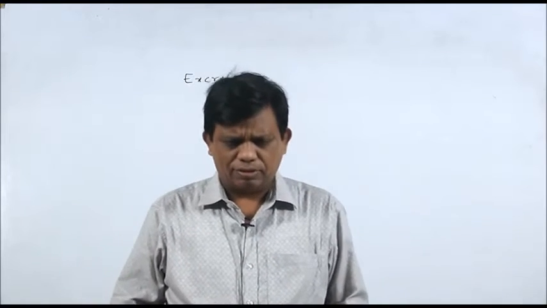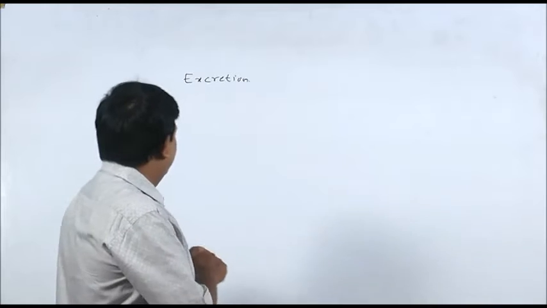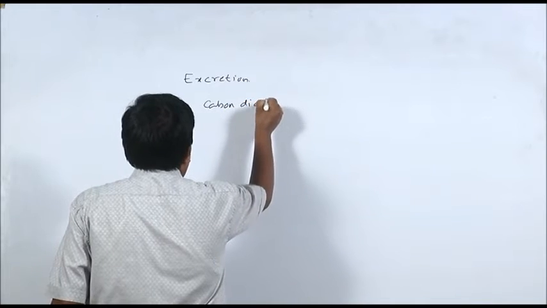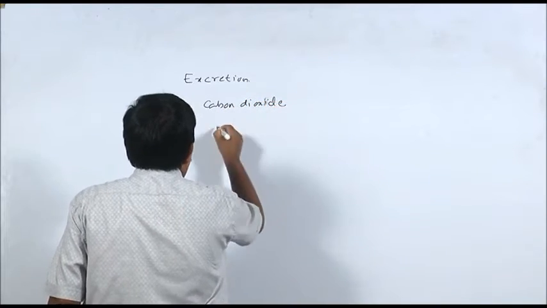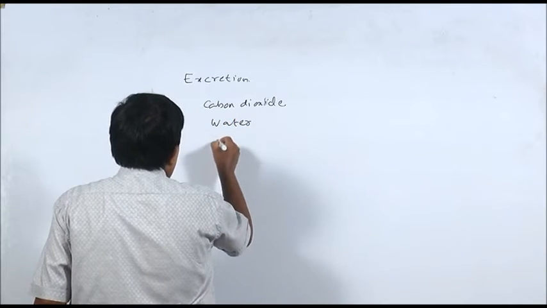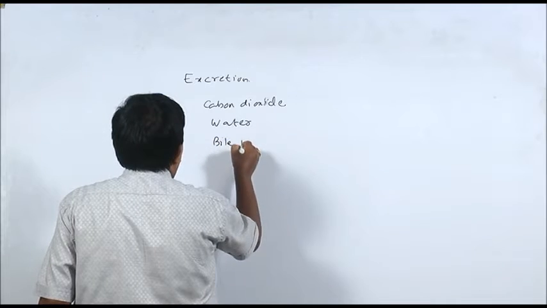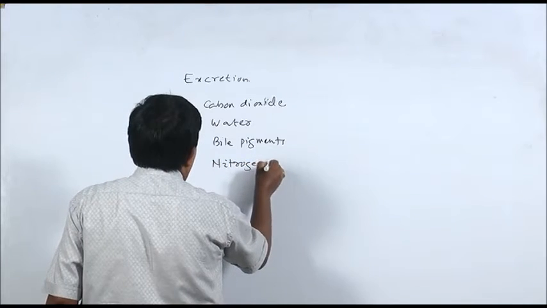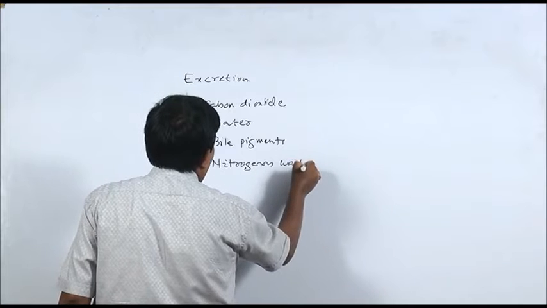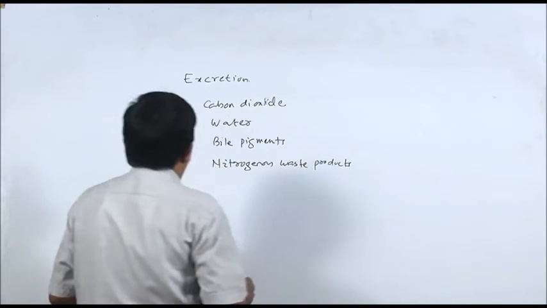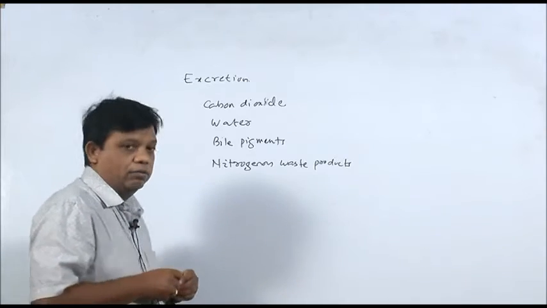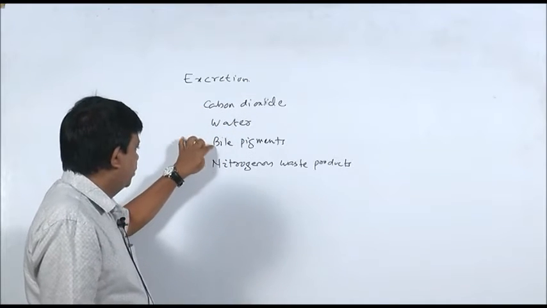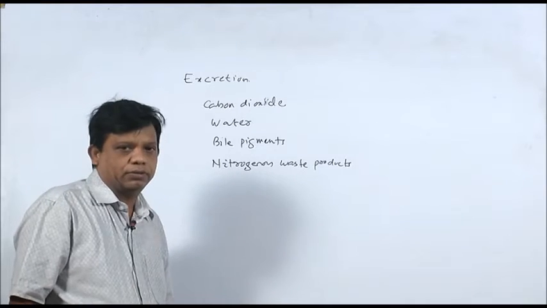When we talk of metabolic waste products, these are usually carbon dioxide, water, bile pigments, and nitrogenous waste products.